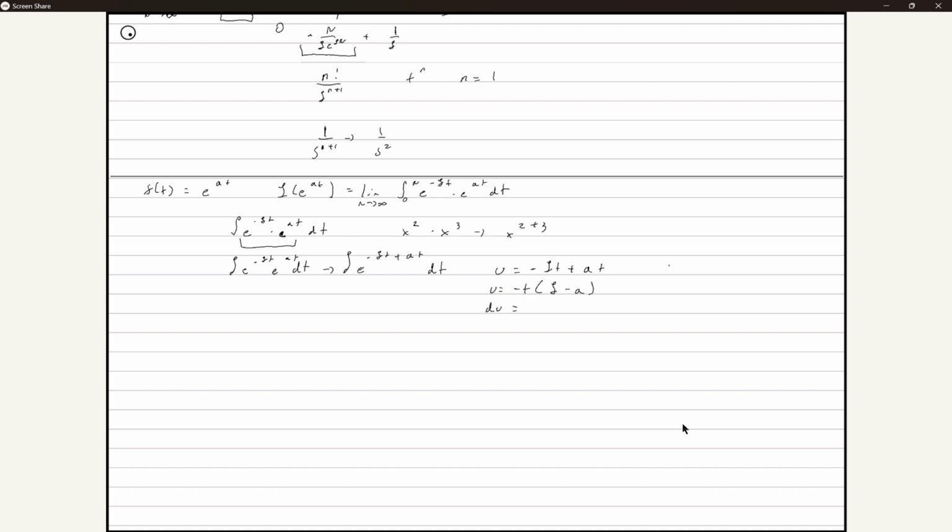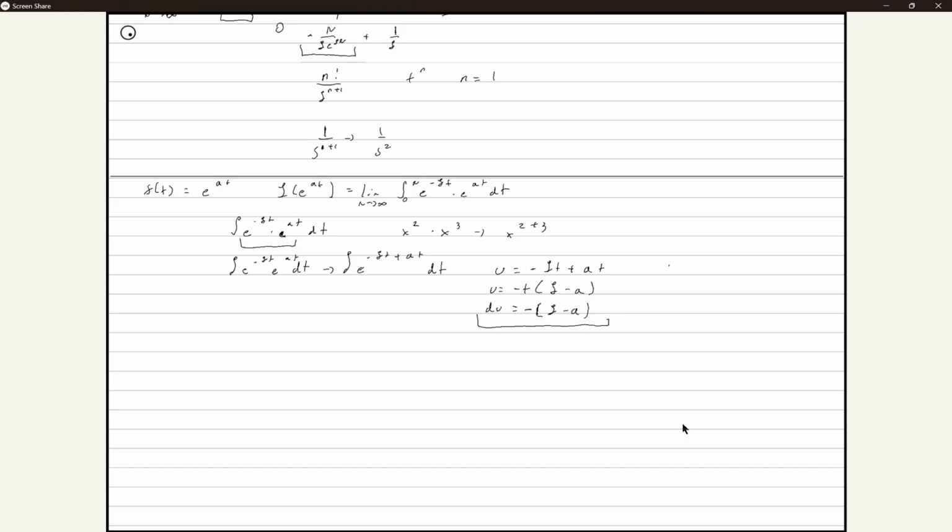Negative 1. This is just another constant, so we can just leave it. So it'll just be negative of s minus a. Does everything over here make sense? Okay, gotcha.